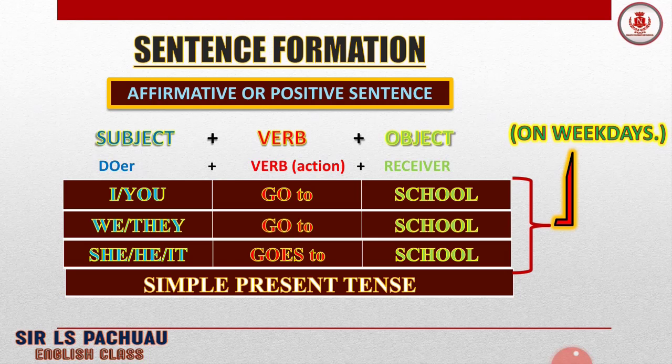So that's about it for sentence formation. But we are doing only affirmative or positive sentences here. From the next lesson, we will learn negative sentences and question sentences, or interrogative sentences. But let's stop here for now.